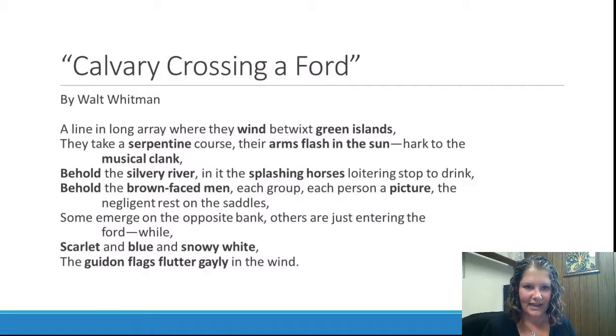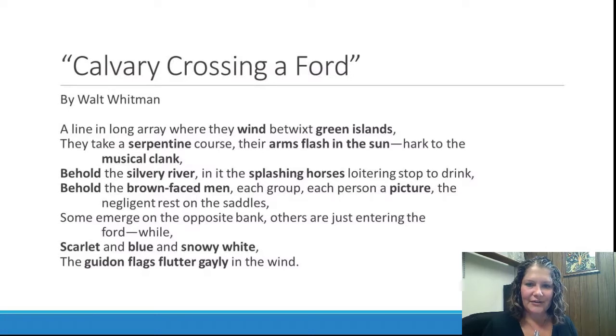And then in the next line, "behold the brown-faced men." So again, this visual imagery, starting to imagine the faces of these men and a color. And then again, the speaker tells us to imagine, "each group, each person a picture," just so we actually see that and think of them as visual pictures.